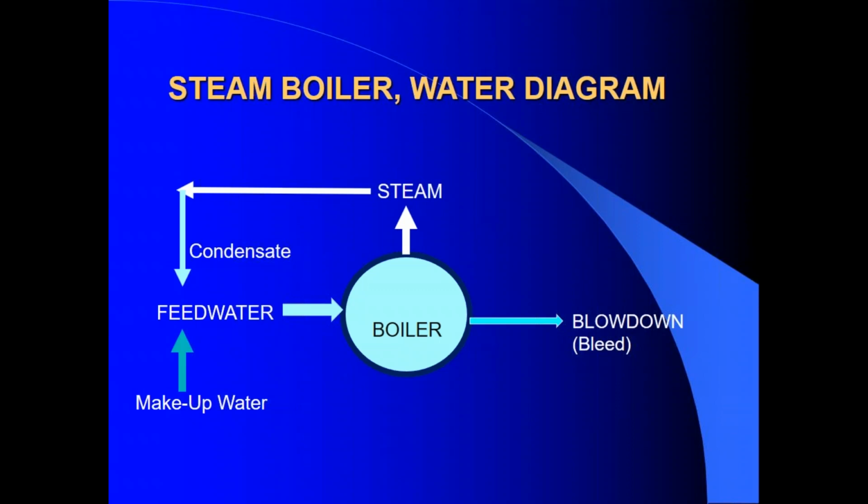In this cycle, the water in the boiler becomes more and more concentrated with dissolved solids over time, and eventually needs to be bled or blown down to keep the water from becoming so concentrated that mineral deposits form inside the boiler and other problems occur which produce impure steam. The chemistry of the water in the boiler determines how much water needs to be bled to prevent scale and other problems.